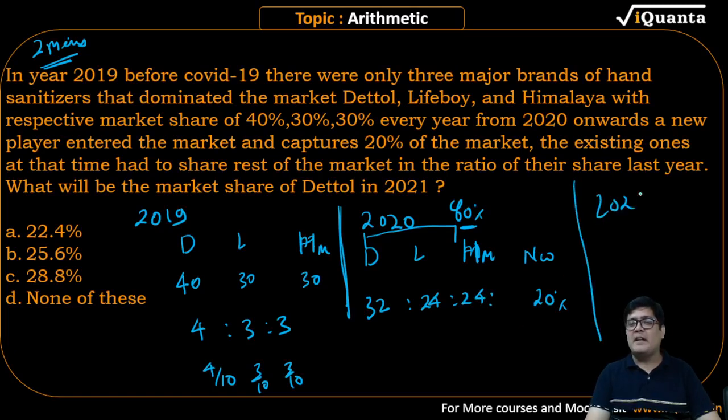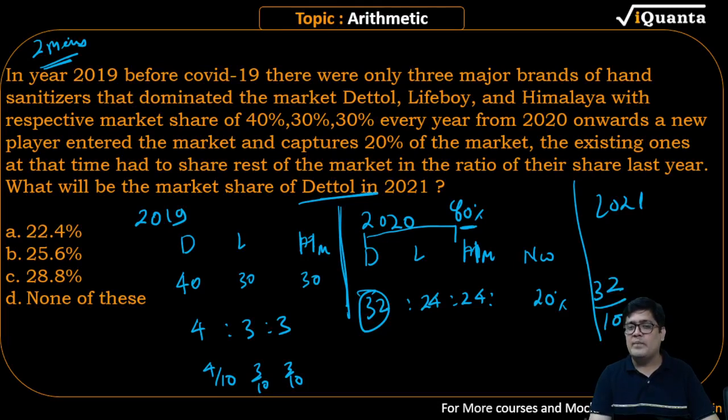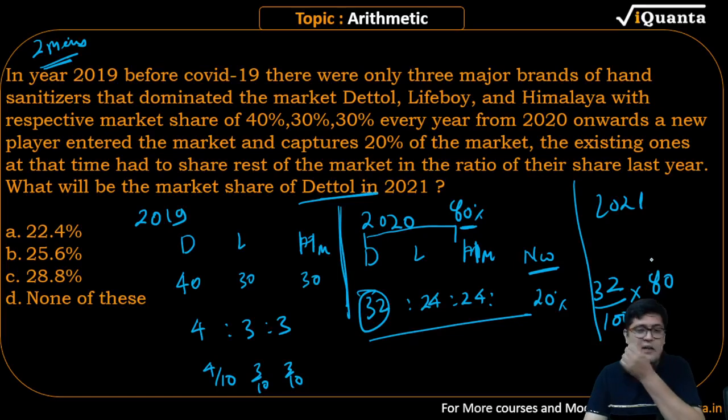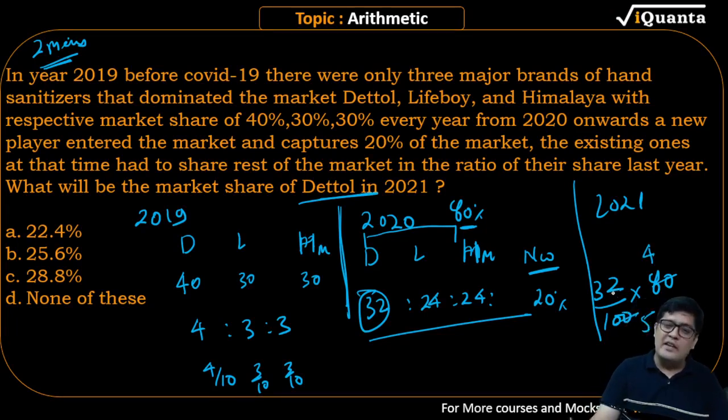Now in 2021, I only want Dettol. I want the answer for Dettol. Listen to this. Dettol has got 32 out of 100. This total is 100. Now it will take 80% of that, because again a new entrant will come. The new entrant will take away 20% of the market share. So 32 by 100 multiplied by 80, your answer is there. This is 20 into 4. This is 20 into 5. So your answer is 128 by 5. How much is that? That is 25.6. Guys, the answer is B.